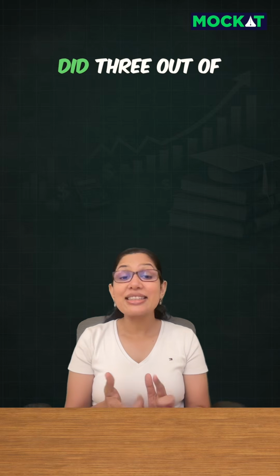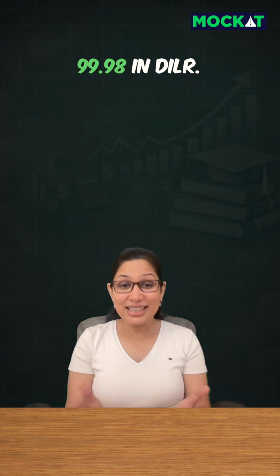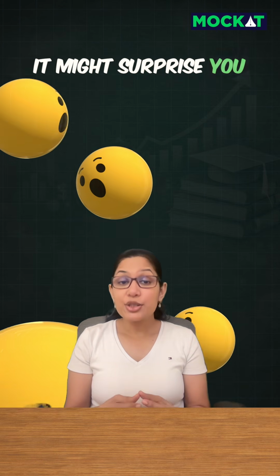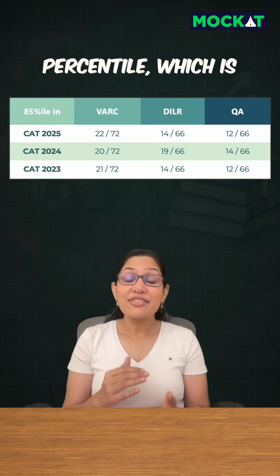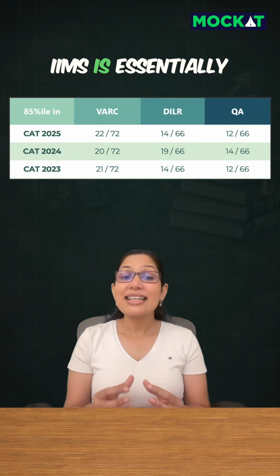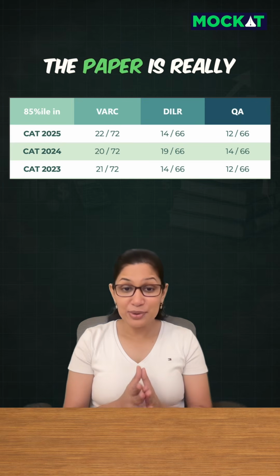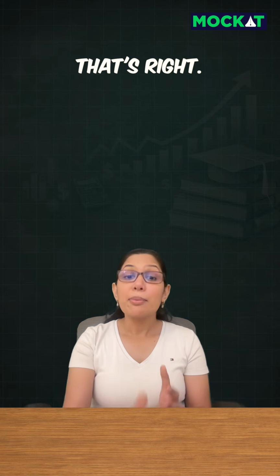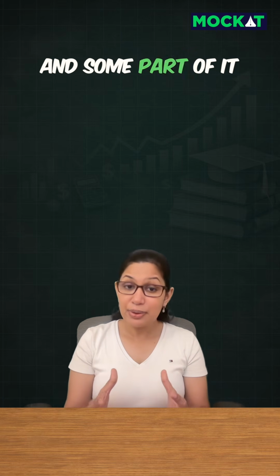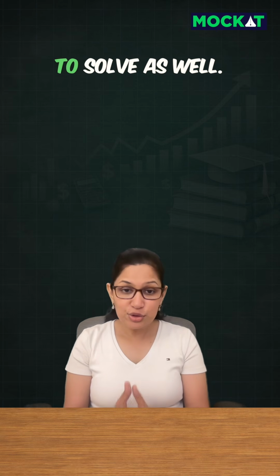In fact, Vignesh did 3 out of 5 cases in CAT 2025 and he got 99.98 in DILR. So that is how it is. It might surprise you that 85th percentile, which is the highest sectional cutoff that we have across IIMs, is essentially 1 to sometimes 1.5 cases if the paper is really easy. That's right. Majority of people are struggling to just complete one case, and some part of it is set selection. But you've got to have that ability to solve as well.